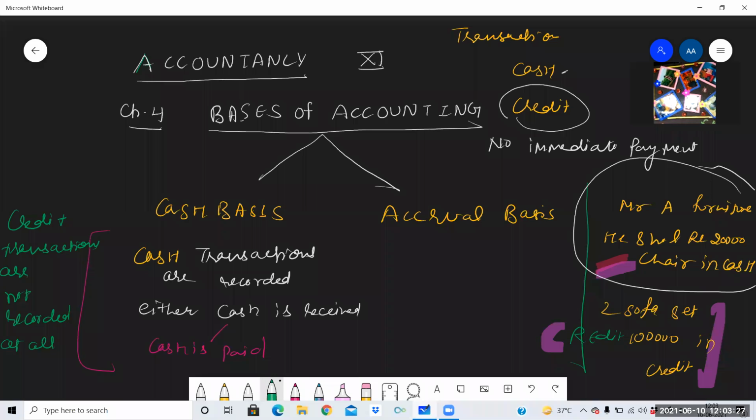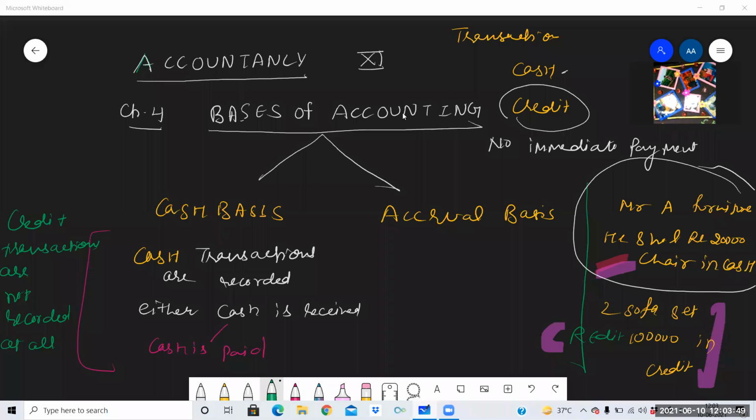Imagine that a business is following cash basis. Will the business be able to find out the actual amount of profit or loss?